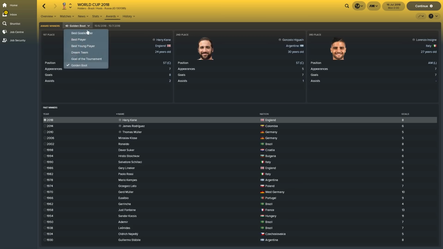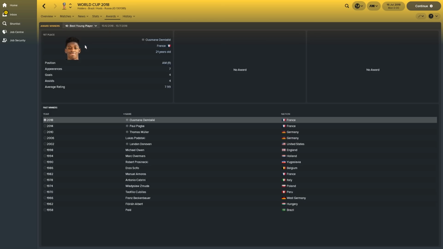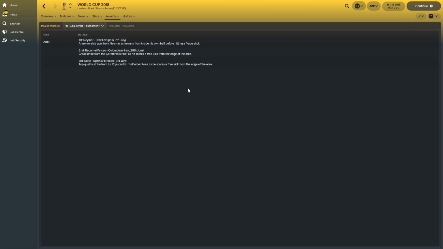This time Harry Kane, of course, picked up the golden boot. Edison for Brazil was goalkeeper of the tournament, so obviously they played him instead of Alisson. Best young player went to Dembele again. That's the dream team. A few Italians and French players, basically the semi-finals of that, and Neymar picked up goal of the tournament.